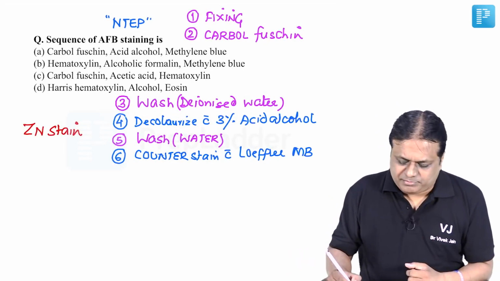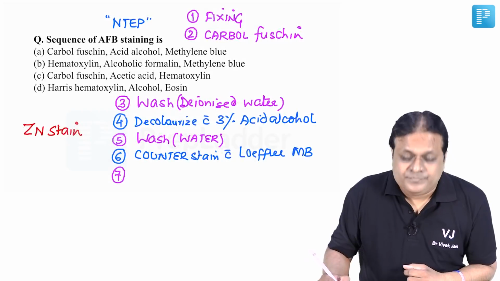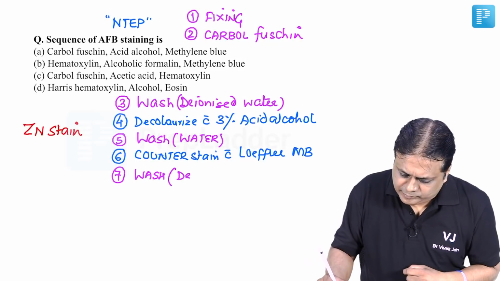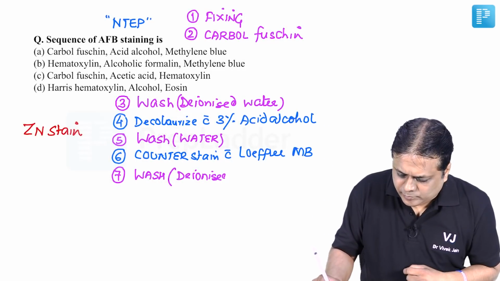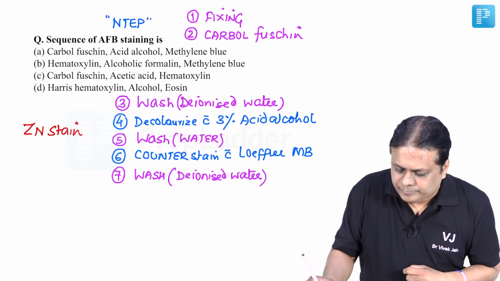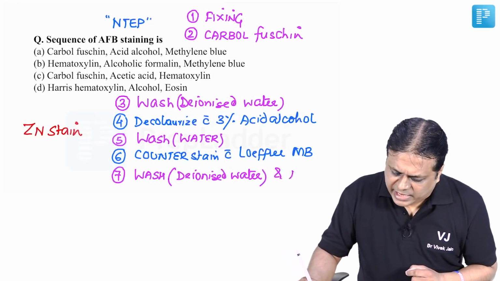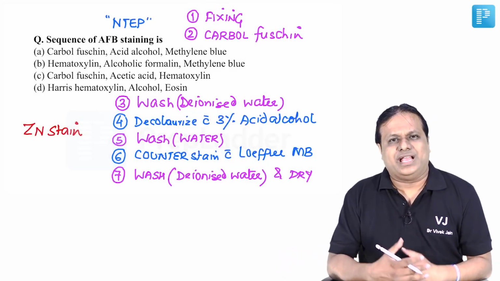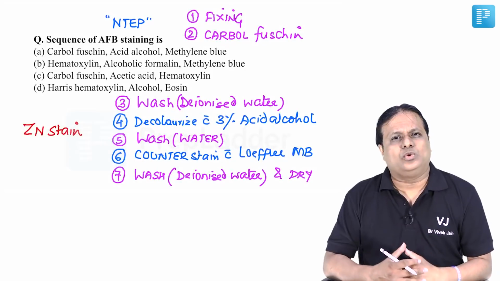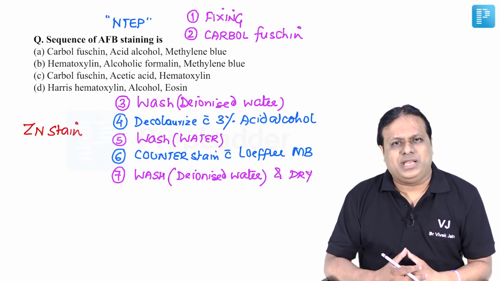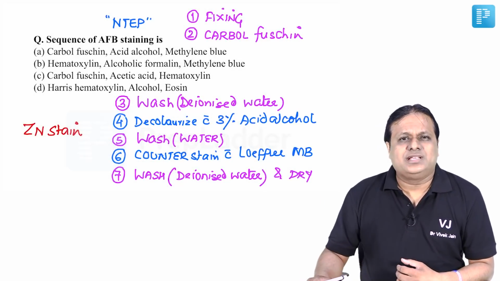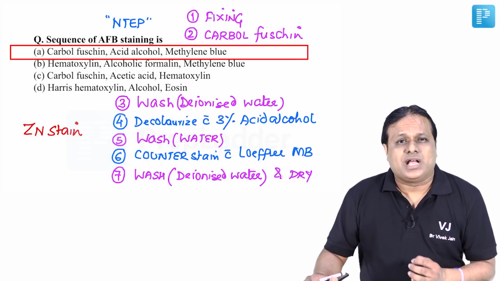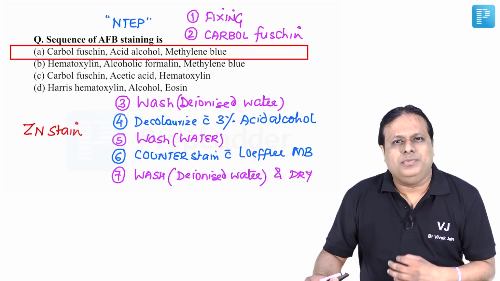And finally, step number 7, you again wash the slide with deionized water and let it dry. Now this slide is ready for examination for acid-fast bacilli as a test for diagnosis of tuberculosis under National TB Elimination Program of our country. So friends, correct answer to this question is choice number A, carbol fuchsin, acid alcohol, methylene blue.